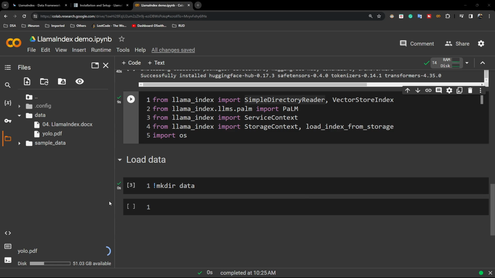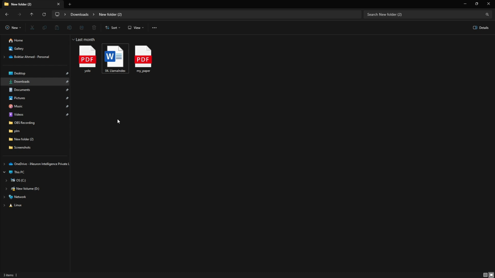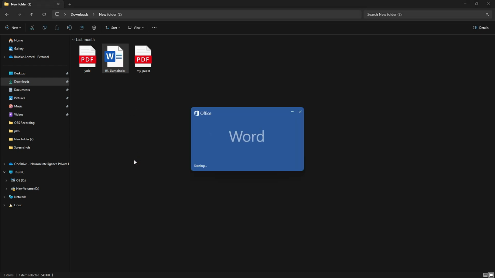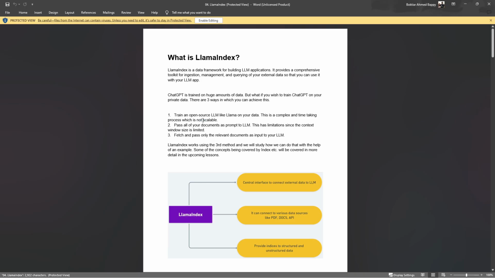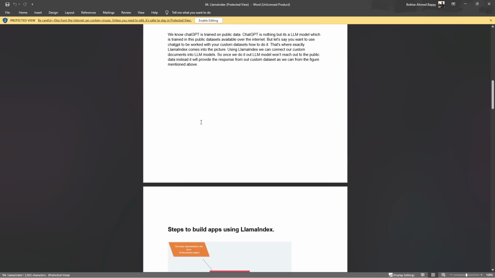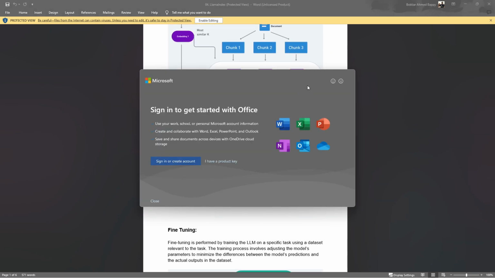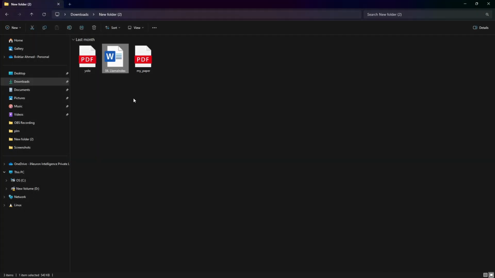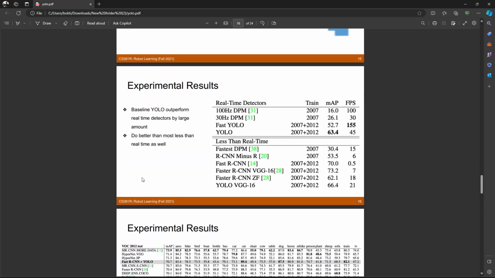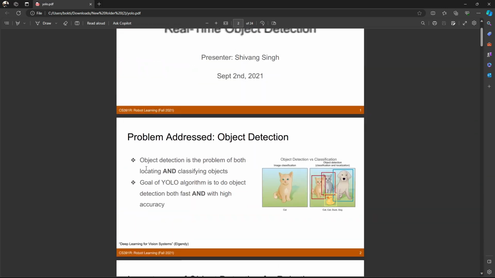So guys, let me show you my data once, like what are the things I have. In this Llama Index docs, I have some content related to Llama Index, like what is Llama Index and all. Here is the content I prepared and it is present inside these documents. Then in the PDF, this is a YOLO related PDF, so what is YOLO and YOLO architecture. These are the contents available.